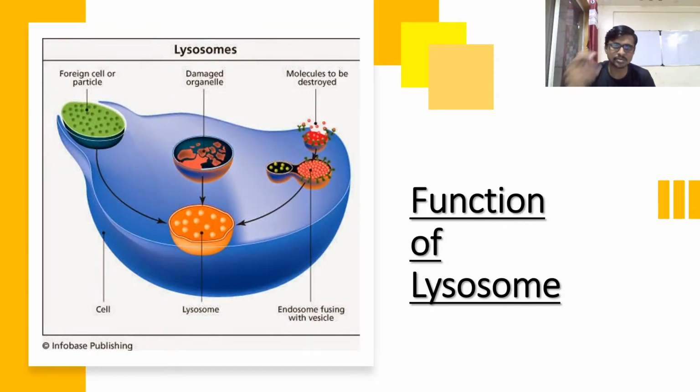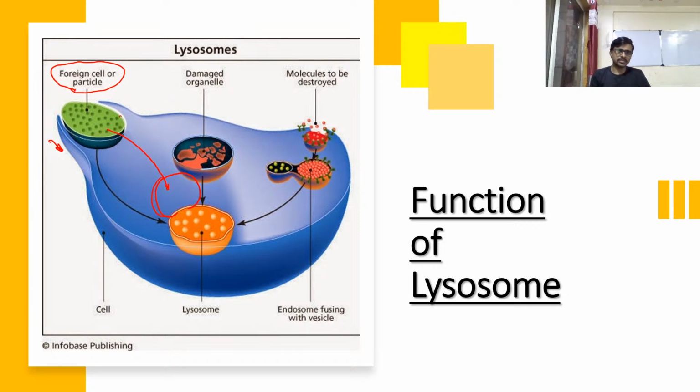What is the function of lysosome? This is how the lysosome functions. For example, this is a foreign cell or material which is going to be digested by the cell. At that time it is engulfed by the cell by phagocytosis. This type of engulfing or eating is called phagocytosis, and then this phagocytosis vesicle joins with the vesicle that is a lysosome. So this joining seems like this. Okay, so this vesicle is now here and joined with a lysosome.